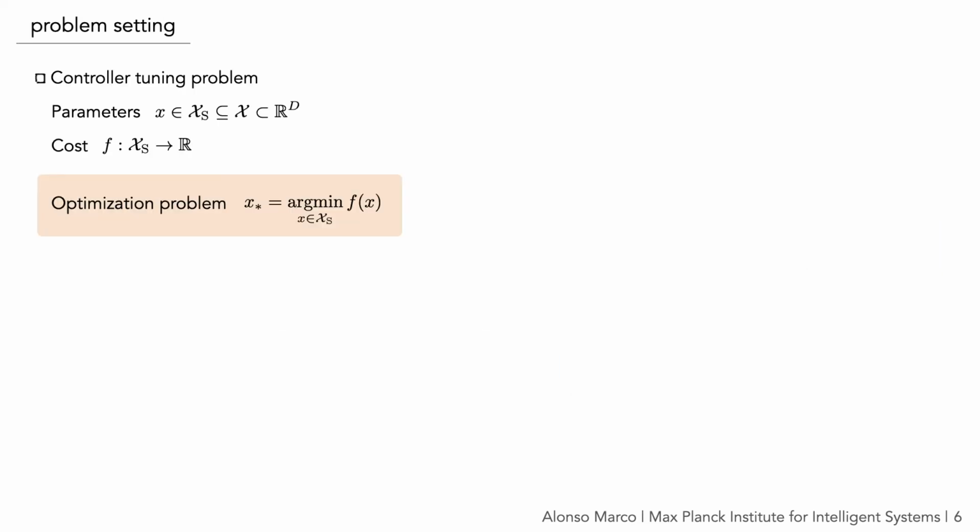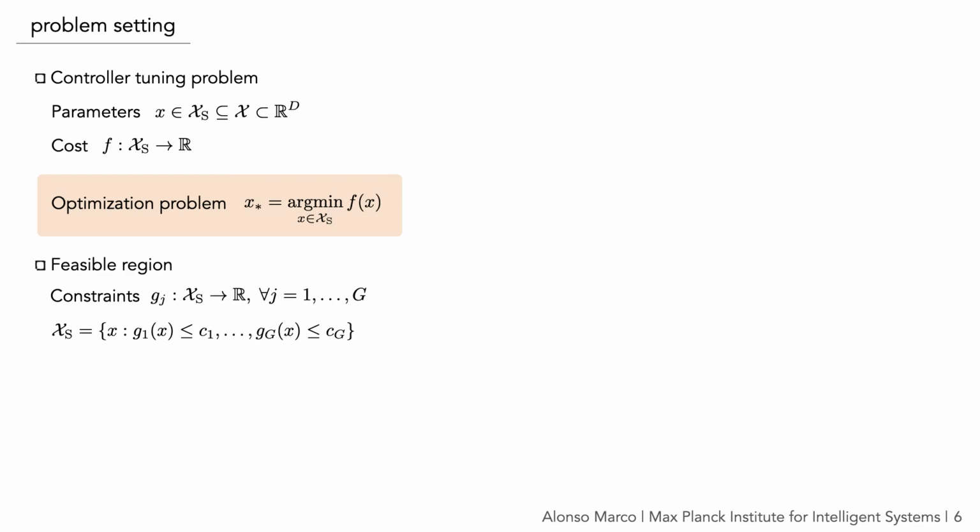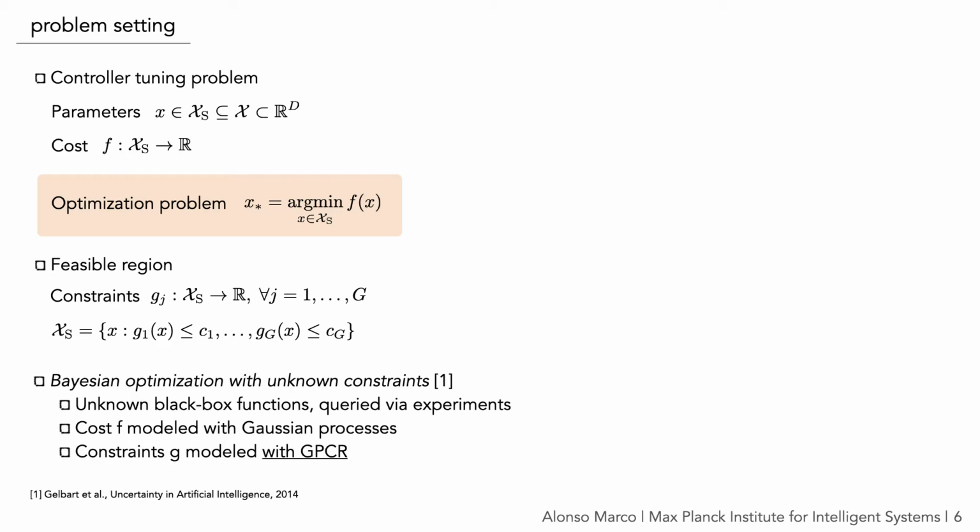We propose a controller tuning problem where the optimal parameters minimize a cost function that encodes the system performance. We seek the optimal parameters inside a feasible region, XS, which is defined as the parts of the parameter space where all the constraints are satisfied. We address this problem using Bayesian optimization with unknown constraints, where the cost and constraints are considered black box functions that can only be revealed through experiments. So the cost here is modeled using Gaussian processes, and the constraint is modeled using GPCR, which is the novel Gaussian process model that we are proposing in this work.